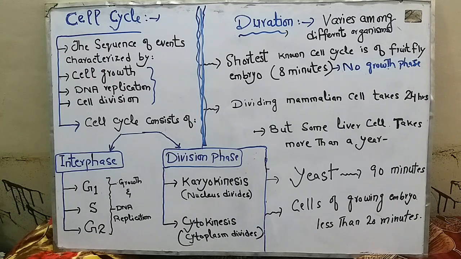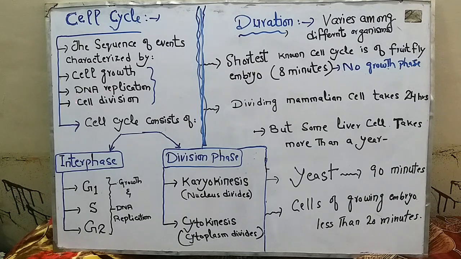So the cell undergoing cell cycle will show growth because it will synthesize all the materials required for DNA replication and cell division, so it will enlarge in size. Next, it will make a copy of its genetic material in the form of DNA because each daughter cell formed at the end of cell cycle will receive a copy of parental DNA.